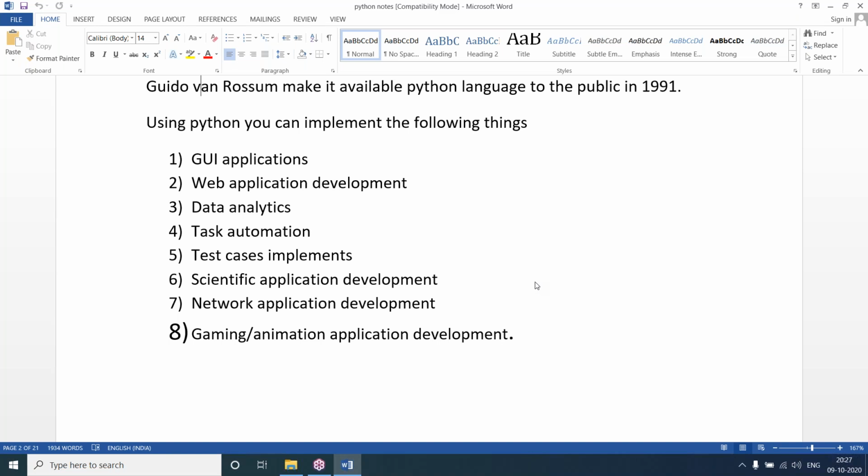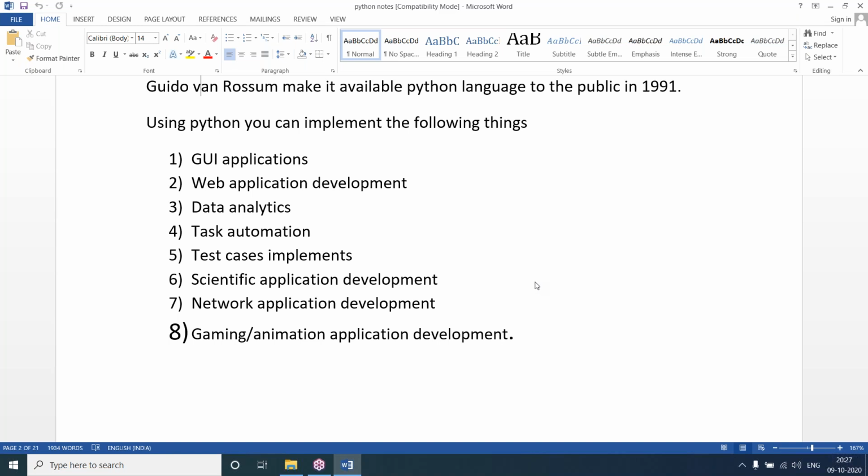And then net meeting applications and video conference applications, all these are network applications. Like on mobile, we use WhatsApp. It is a network application. There we can see many features, like sending messages, transferring files, audio and video calling, a lot of features. So whenever you want to develop applications like this, we can do it using Python.